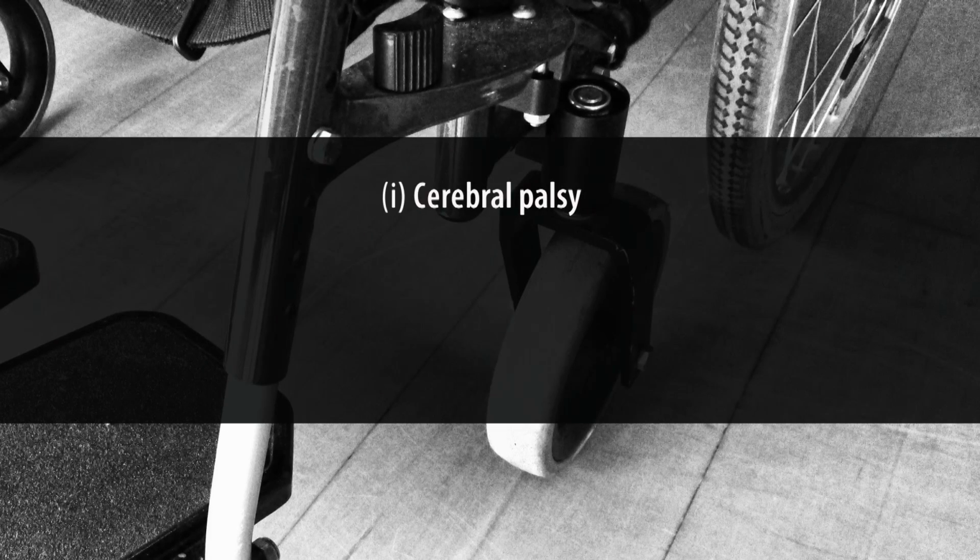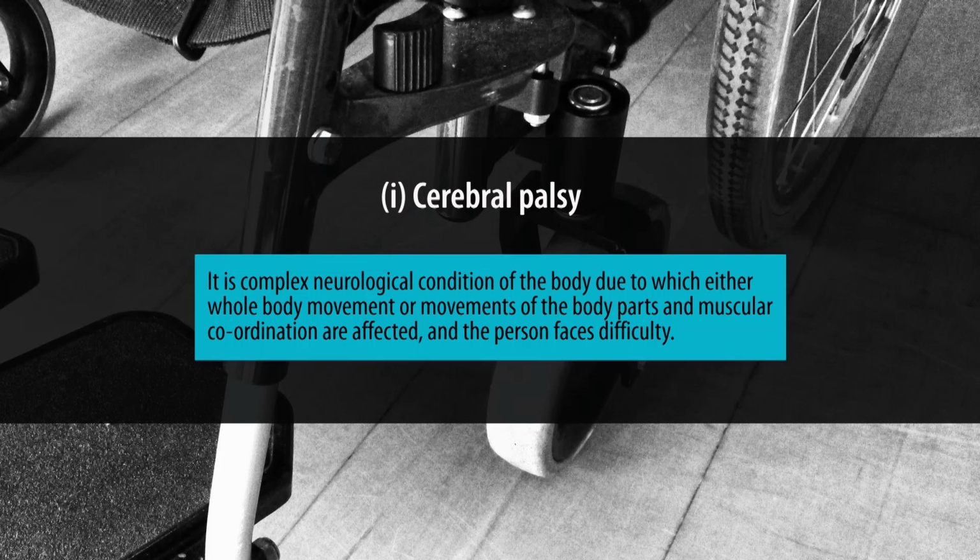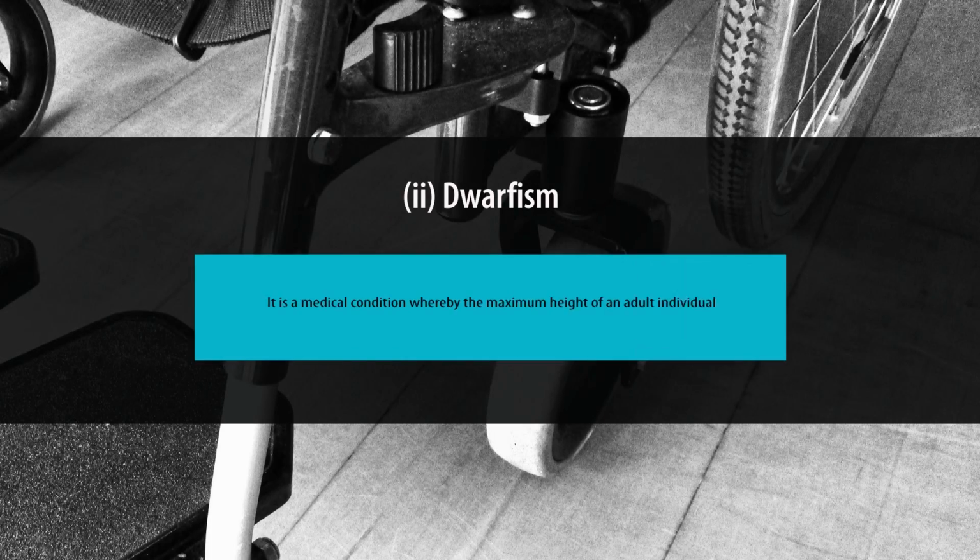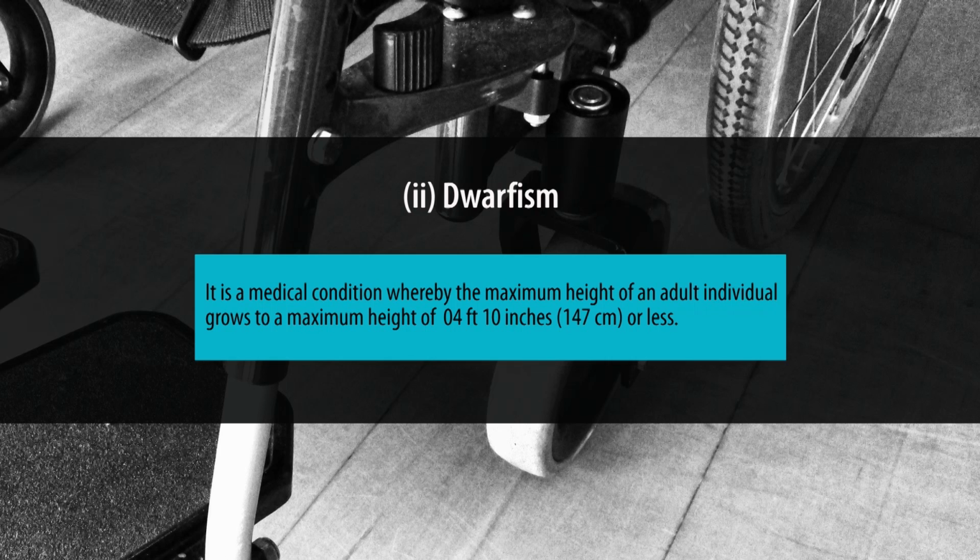First, cerebral palsy. Cerebral palsy is a complex neurological condition of the body due to which either whole body movement or movements of the body parts and muscular coordination of the body are affected, and the person faces difficulty in his day-to-day life functioning. Second of this part is dwarfism. Dwarfism is a medical condition whereby the maximum height of an adult individual grows up to a maximum of 4 feet 10 inches, that is 147 centimeters total or less.